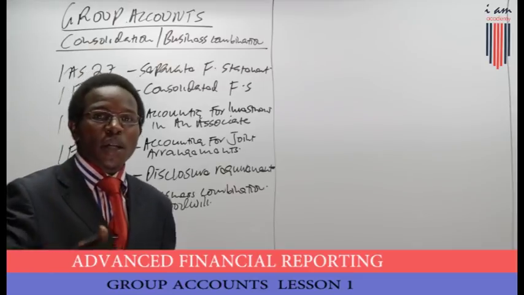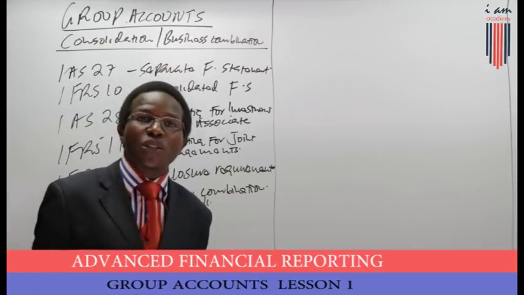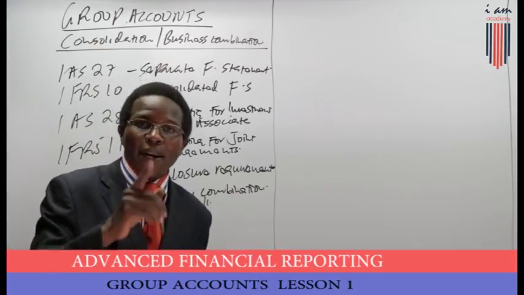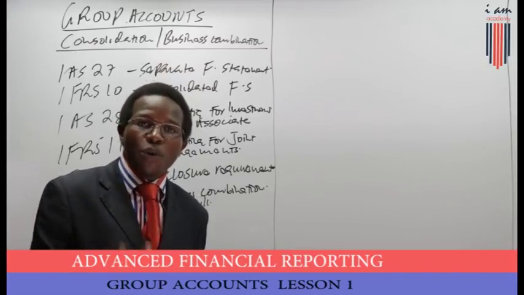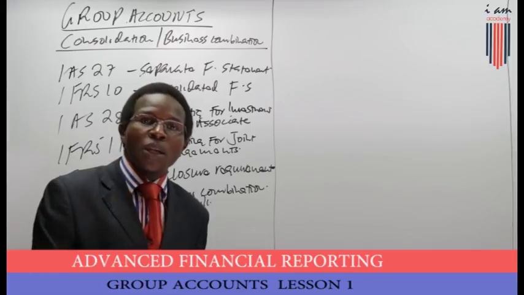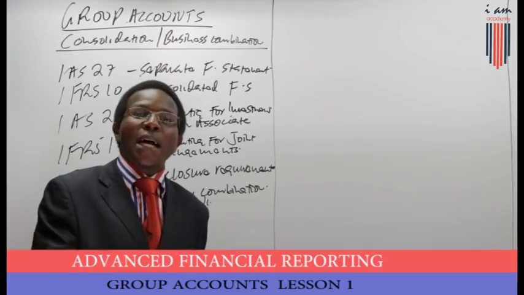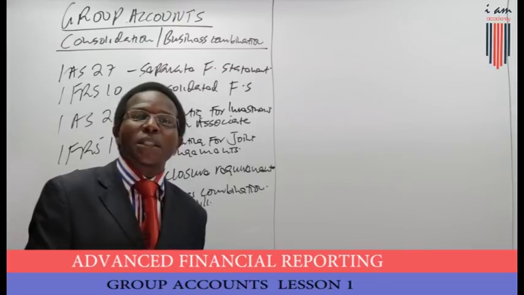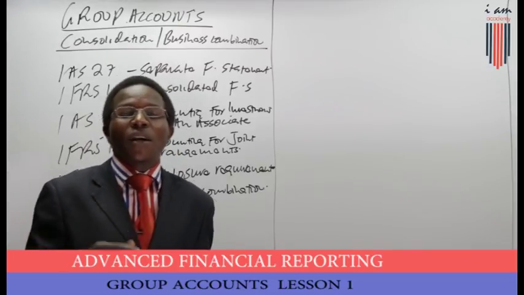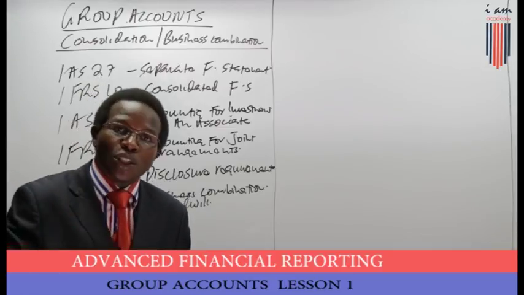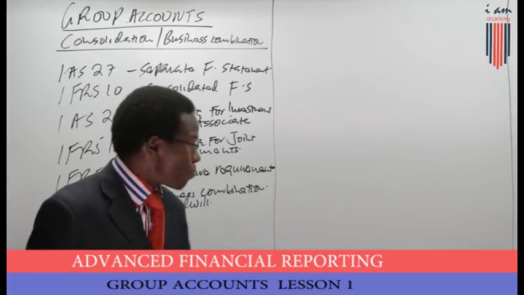Under partial method is where we are only going to recognize goodwill attributable to the holding company only. While under fair value or full method, we are going to determine not only goodwill attributable to the holding company, but goodwill as well attributable to NCI on acquisition of a subsidiary. That's important.